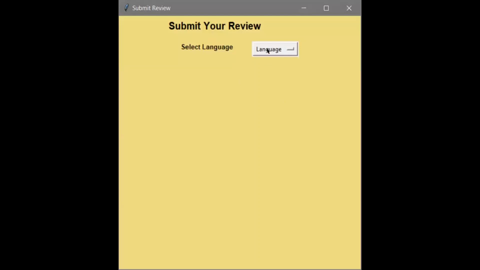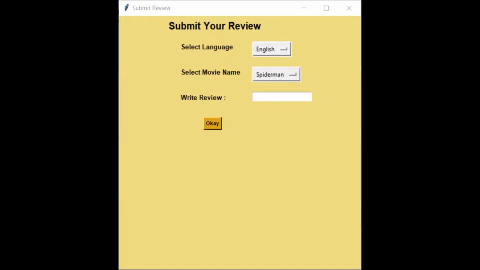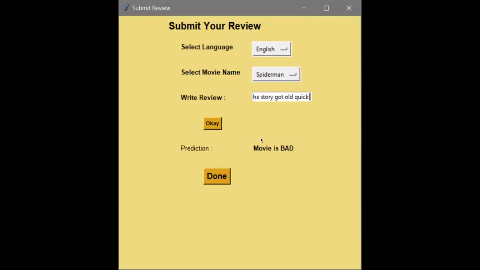According to the language, the movies will be displayed. If we select Marathi, Marathi movies are displayed. If English, the English movies are displayed. For Spider-Man, if we give some review, I will choose a bad review now, and I will paste it here. On clicking this OK button, the prediction of the review has been done.